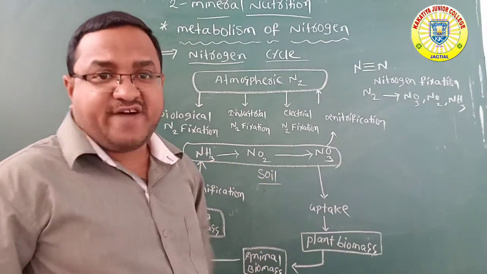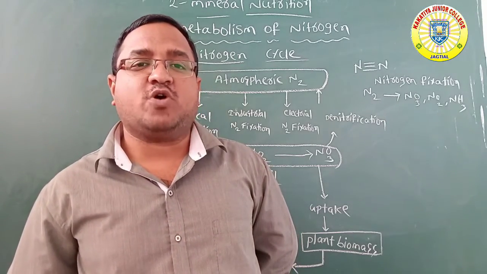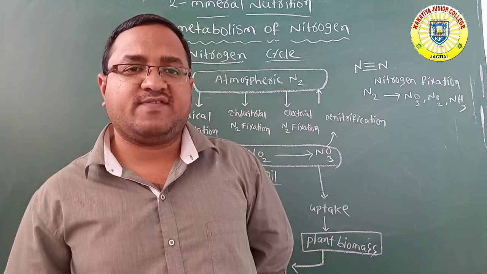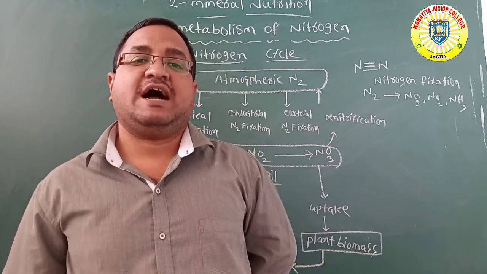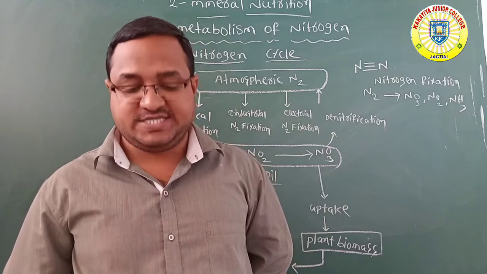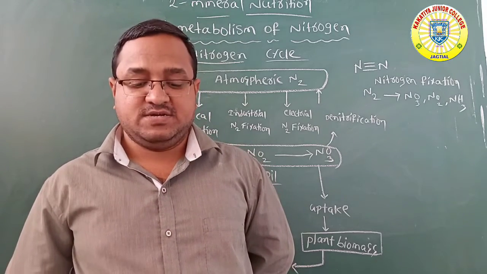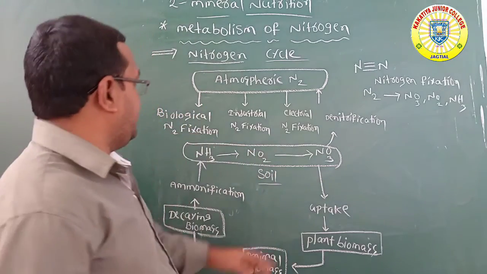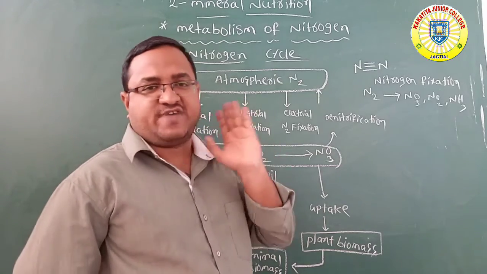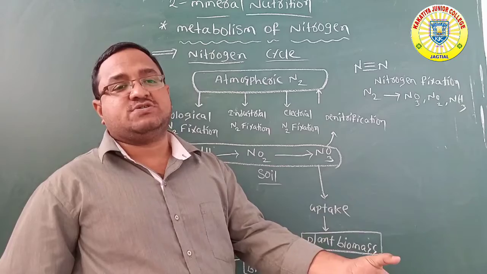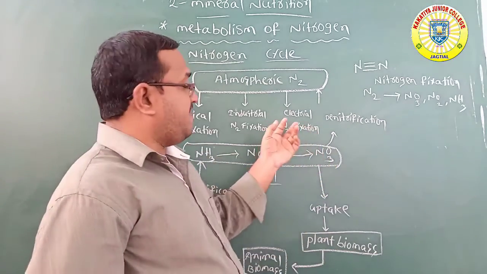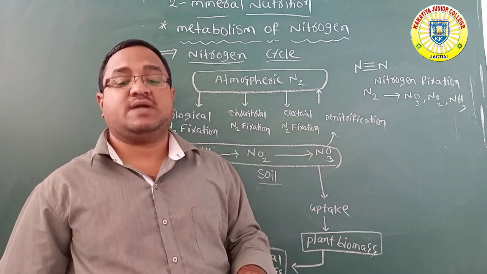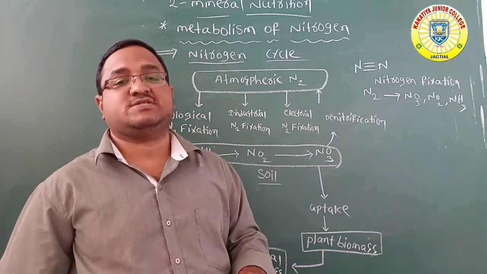Forest fires, automobile exhaust from motor vehicles, and power generating plants, electricity generating plants, are also sources of atmospheric nitrogen oxides.